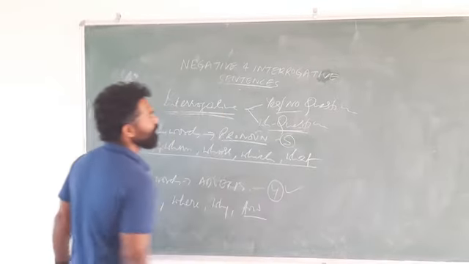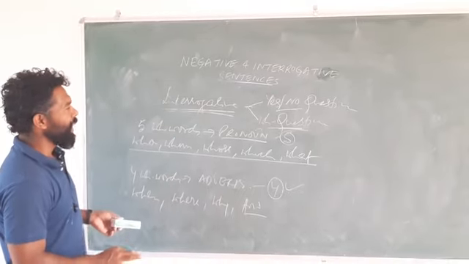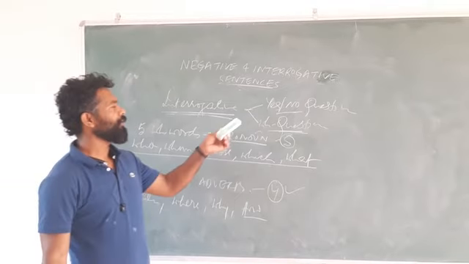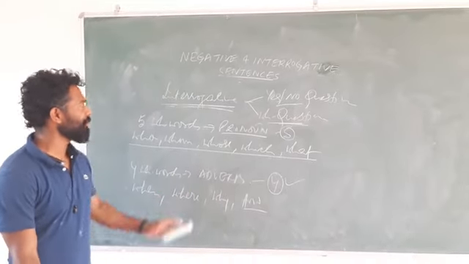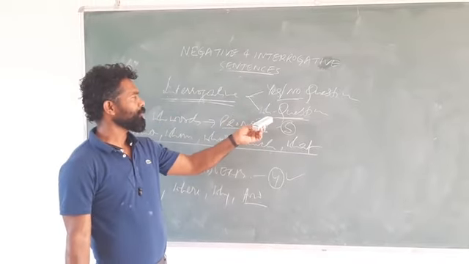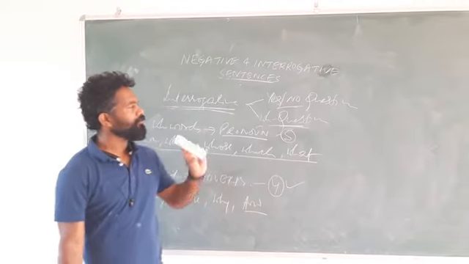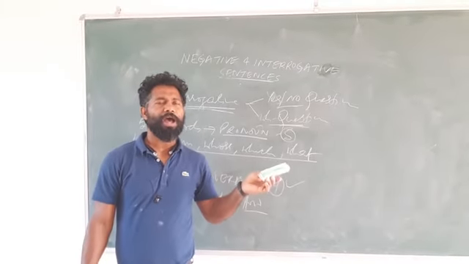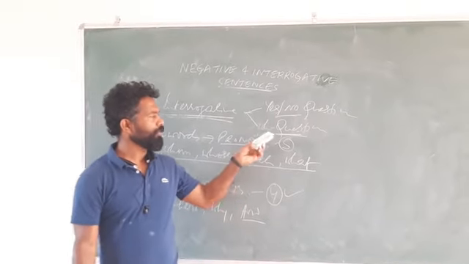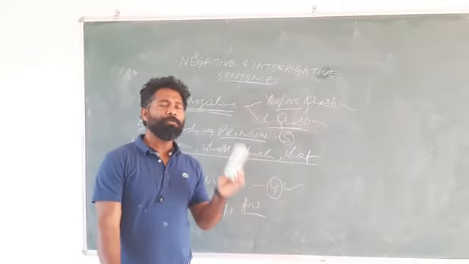So that's it. Today I am stopping here, and in the next video we will discuss all about making interrogative sentences. Once again, I repeat that interrogative sentences are of two types: yes-no questions and WH questions. Yes-no questions are those questions in answer to which we can reply yes or no, and that will be the complete answer. WH questions are those questions in answer to which we need to reply in a full sentence.